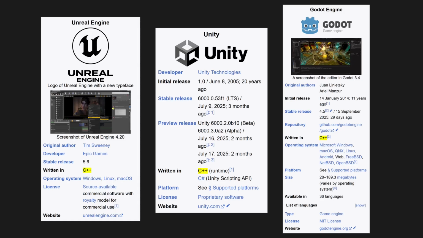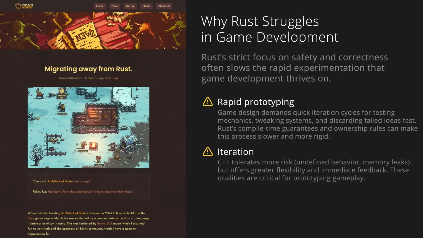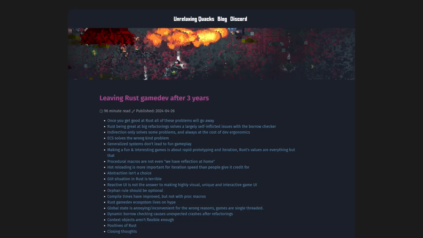Also, game engines and games are predominantly written in C++, and it looks like it's going to be like this for a very, very long time, because Rust's emphasis on safety and correctness fundamentally conflicts with game development's need for rapid prototyping and iteration and creative experimentation. There's a growing pile of Rust games that are abandoning Rust.